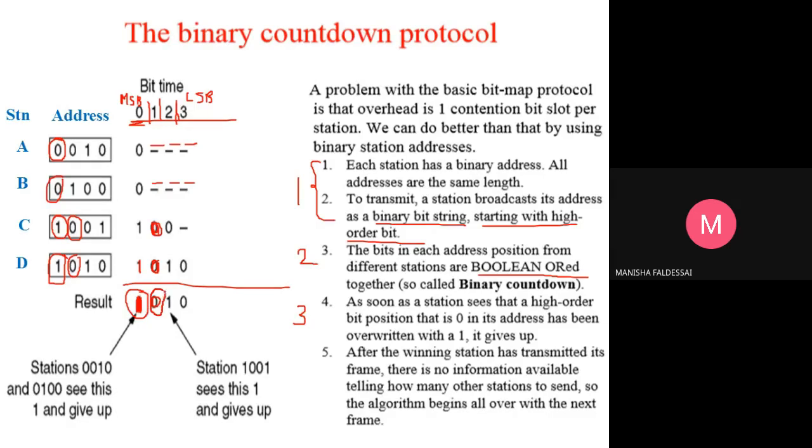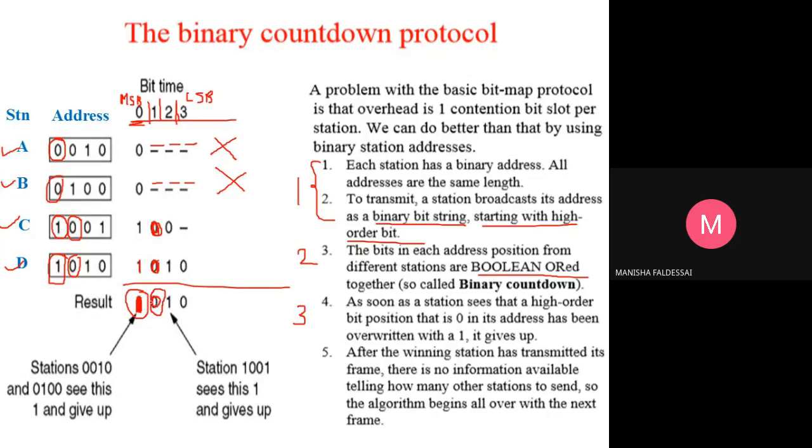Okay, now these two have already given up, right? They are not there in the competition. Who is there? C and D, and we have to find out who is the winner. Winner means the one who gets a chance to send the frame. Okay, see, in the thousands of stations, A, B, C and D want to transmit, right? But among A, B, C, D, who gets a chance to transmit first, that is to be decided, and that is decided based on this.